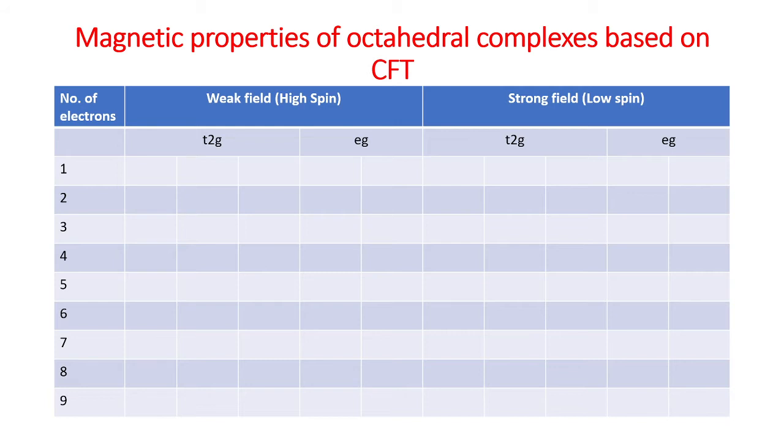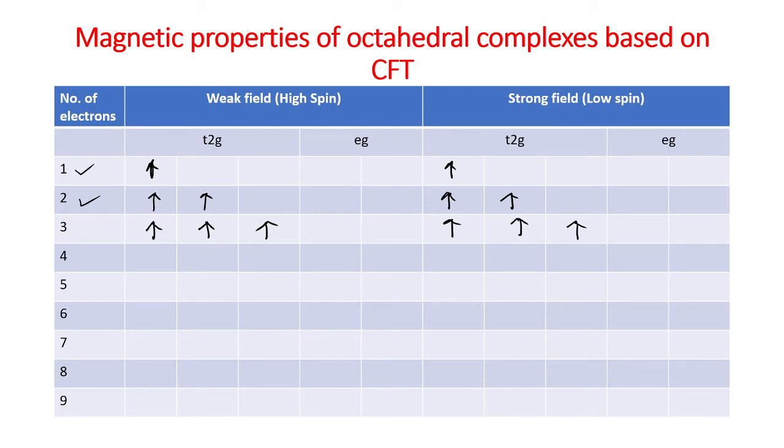For one unpaired electron, in the high spin case it goes to the t2g set of orbitals, and for low spin it also goes to the t2g. That means the electronic configurations are the same. For two unpaired electrons, it goes to t2g, and for low spin it also goes to the t2g set of orbitals. Then for three unpaired electrons, it again goes to t2g. That means the d1, d2, d3 electronic configurations are the same.